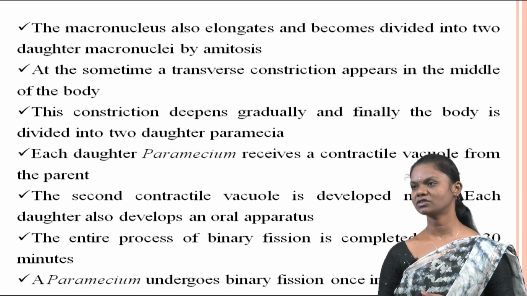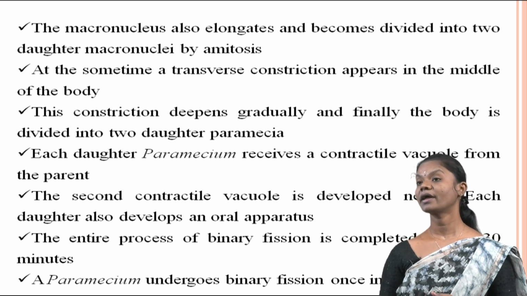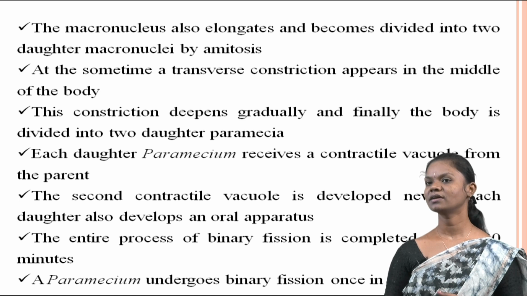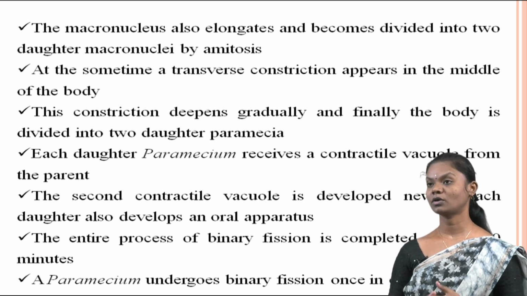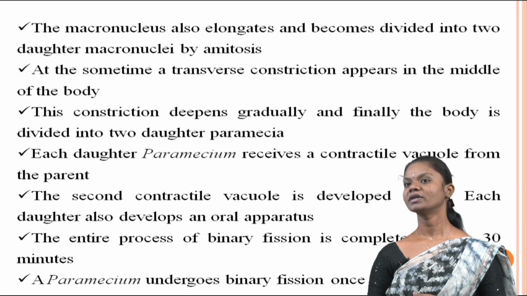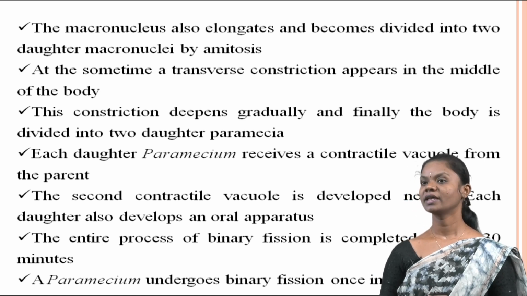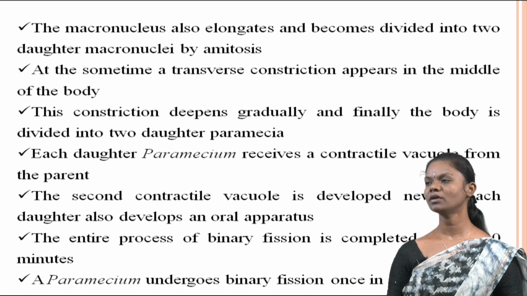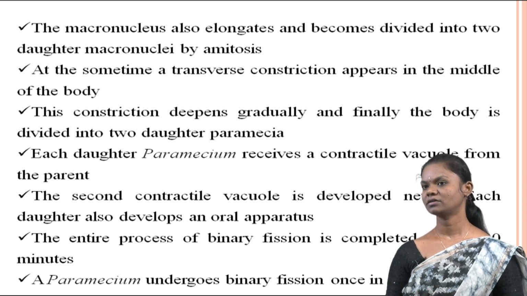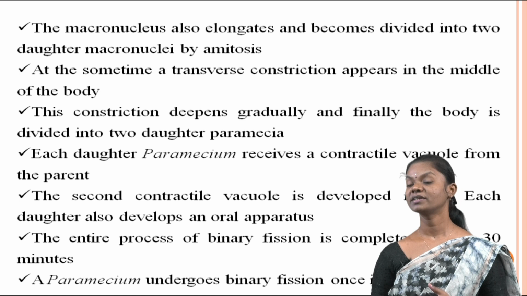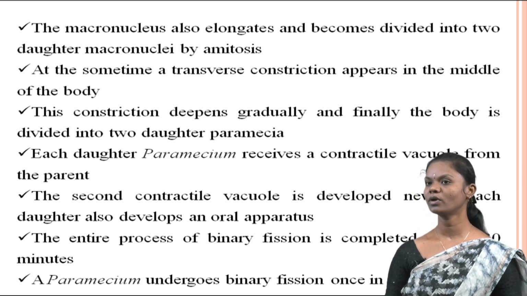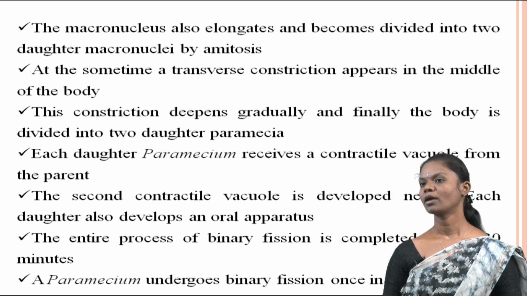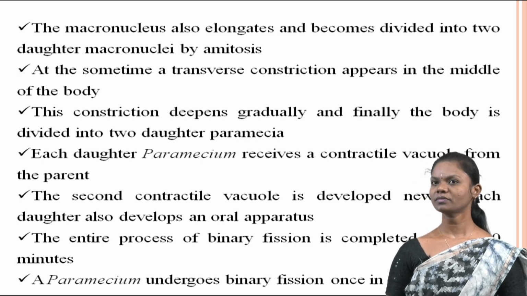These constrictions gradually deepen, eventually resulting in the complete division of the body into two daughter Paramecium. Each daughter Paramecium inherits a contractile vacuole from the parent, ensuring the presence of a specialized organelle for osmoregulation in both offspring.